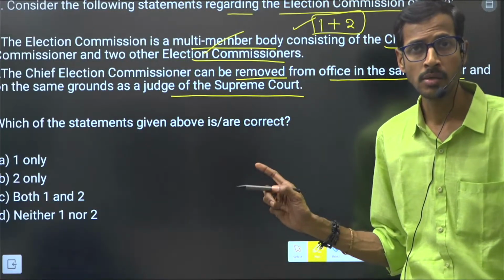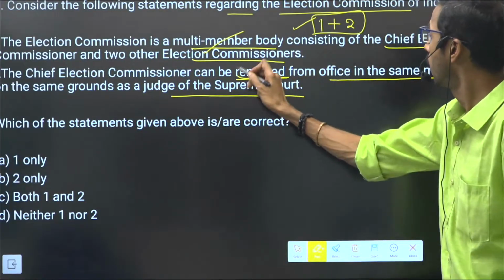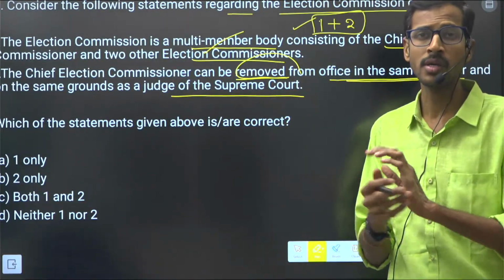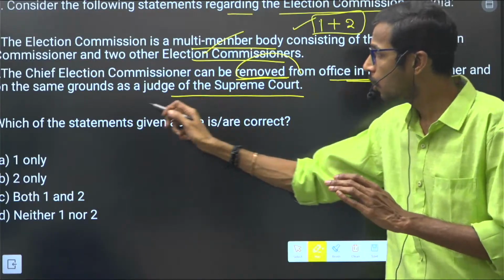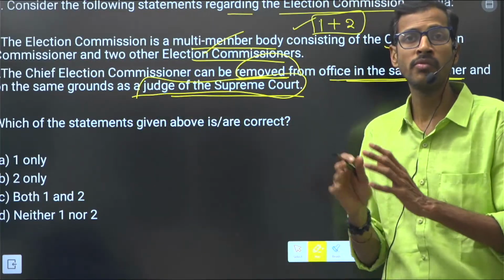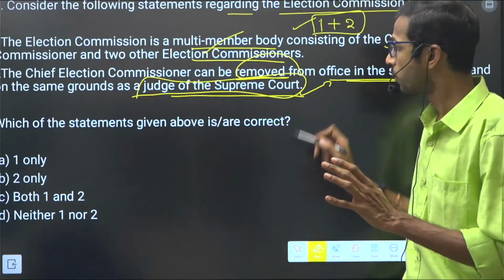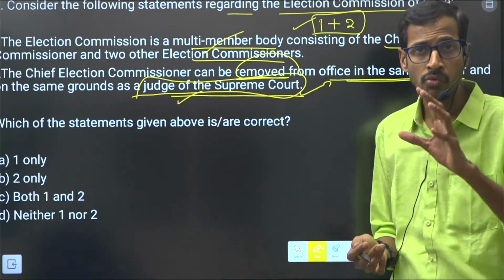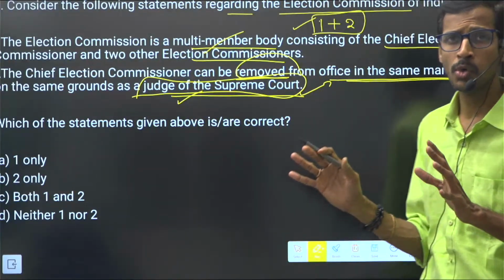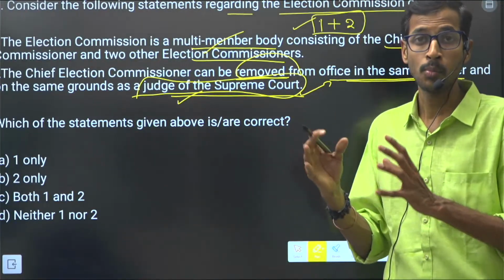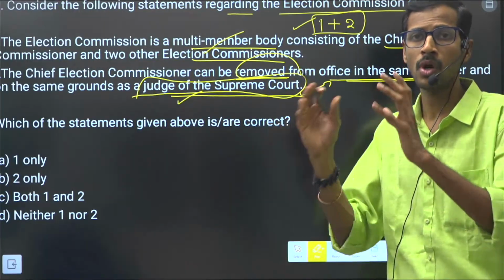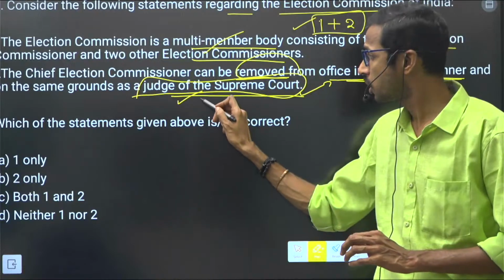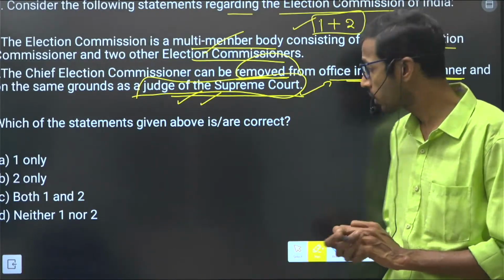Is it correct? Removal of many members or important authorities is done on the same grounds as a judge of the Supreme Court. Everyone goes by this particular statement. But what is the removal process of a judge of the Supreme Court? We have to focus on that. It is a very difficult process. Whatever procedure we have, there are certain grounds for the removal of each authority, especially for a judge of the Supreme Court. What are the grounds here?